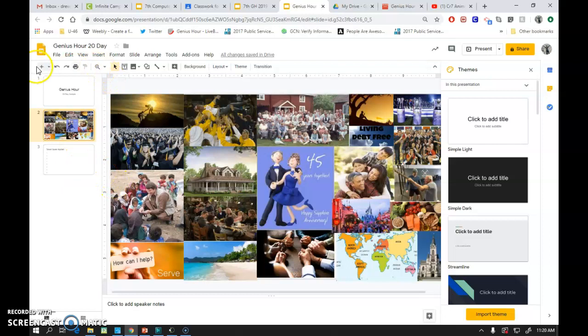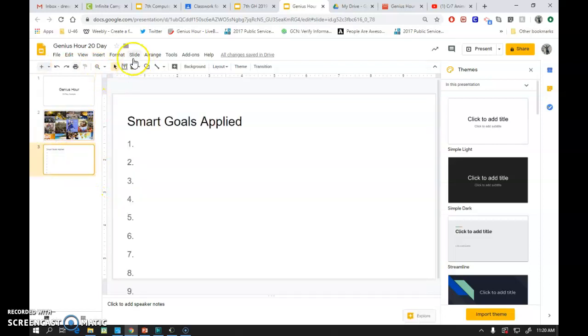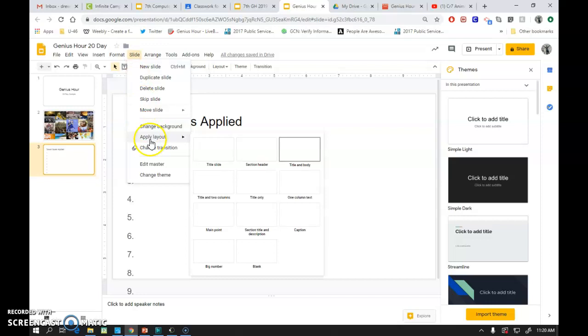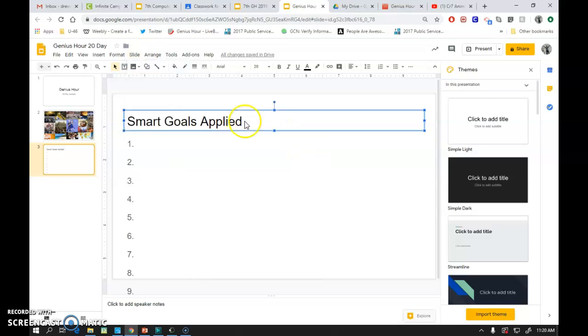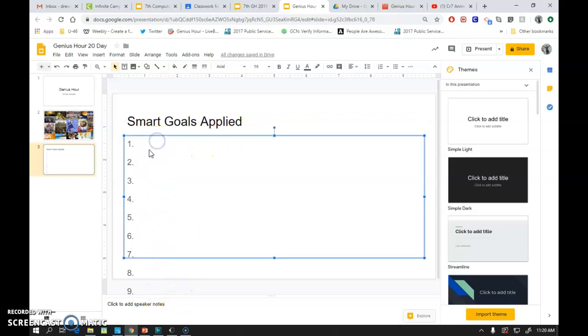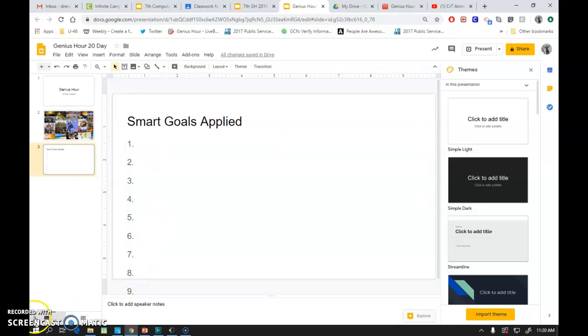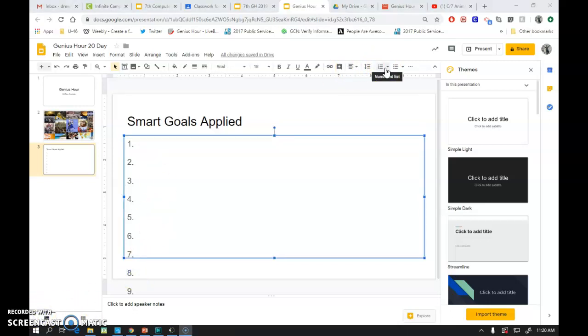So you're just going to hit the plus sign for a new slide, and then inside slide, go to apply format and choose this option. You're going to number it 1 to 9. Another trick that you're going to want to do is right here in our line spacing. We're going to remove the space after paragraph, and it'll bring it in tighter so everything fits.